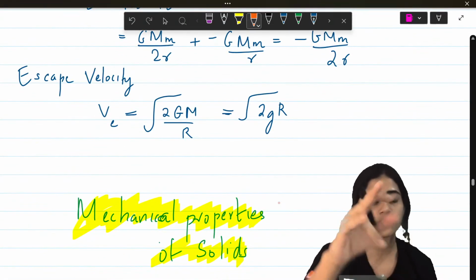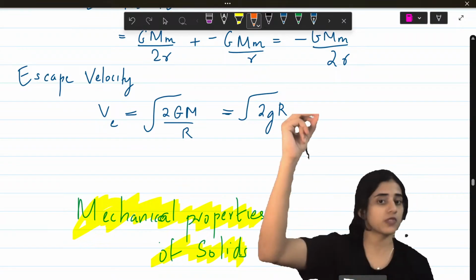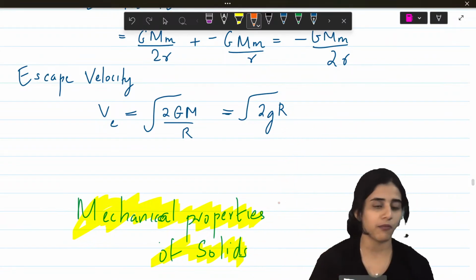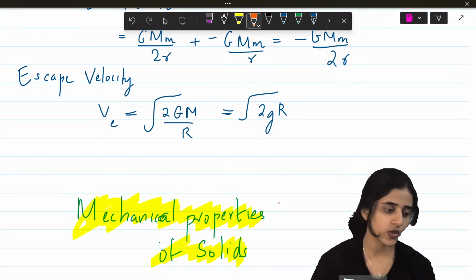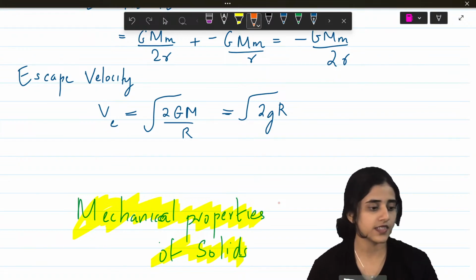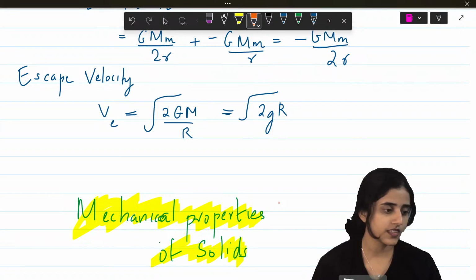Escape velocity is the velocity that is required to escape from the Earth's surface. So that is square root of 2GM by r. Okay? Is this much clear? Fine?